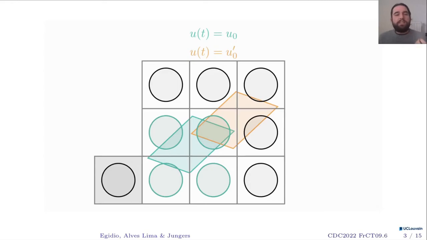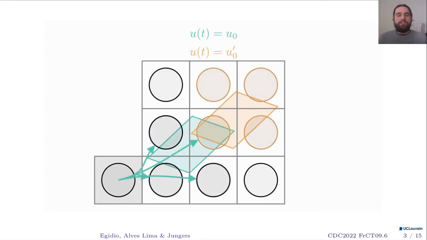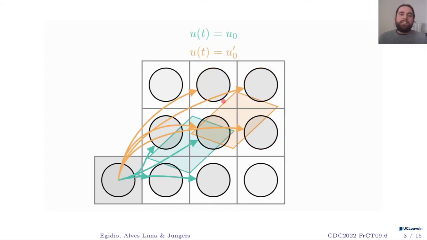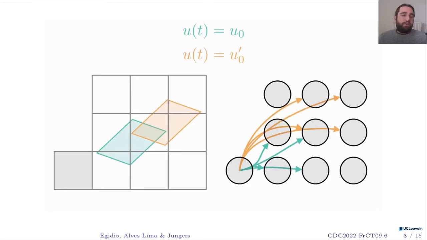And then I can see that the green image associated to U0 intersects these four cells over here. So in my graph, I will add transitions from my initial cell to these other cells corresponding to the U0 entry. I will do the same for the U0 prime. So I see that the orange one intersects these four cells over here, and that's why I added these transitions towards these nodes. Then my graph is going to be what I call an abstraction.